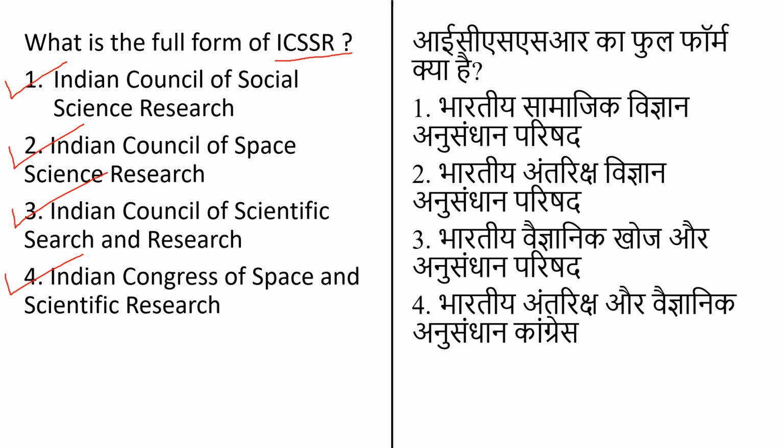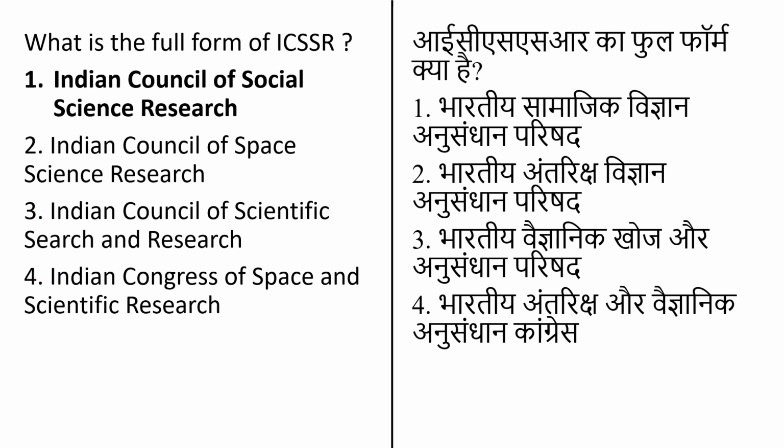The Indian Council of Social Science Research is the national body overseeing research in social science in India. It was established in New Delhi in 1969. The ICSSR undertakes impactful policy research in the social sciences, which aims to encourage social science research in policy relevant areas so as to provide a vital input to policy formulation, implementation and evaluation. The full form of ICSSR is Indian Council of Social Science Research. That is option number 1 is correct.